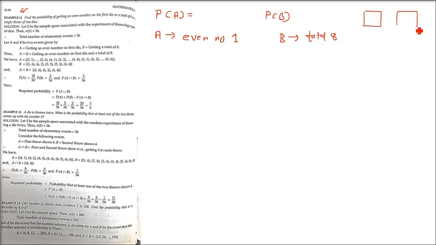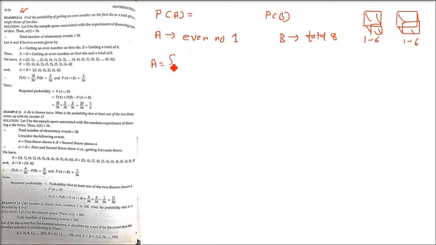So there are 2 dice, right? One will give you a number from 1 to 6. Another will also give you a number from 1 to 6, because these are fair dice, 1 to 6 and 1 to 6. So let us see what will be the sample space. It will be 6 numbers from 1, 6 numbers to 2, so 6 into 6, 36 is n(S). But before getting to this, let us see A.